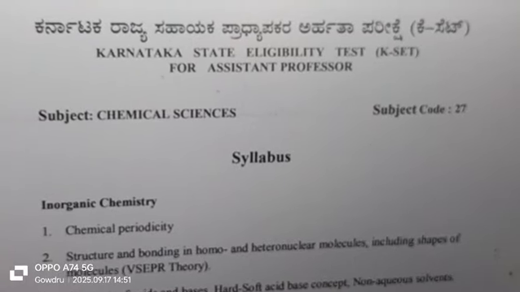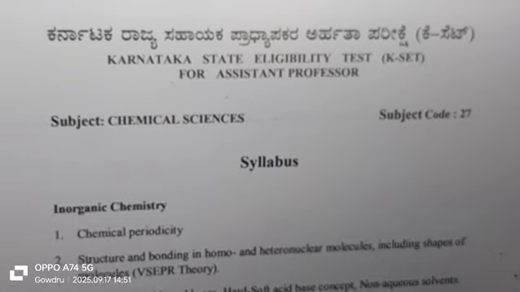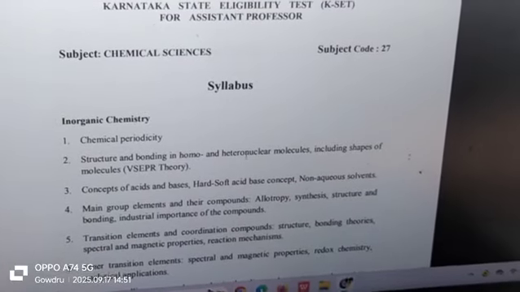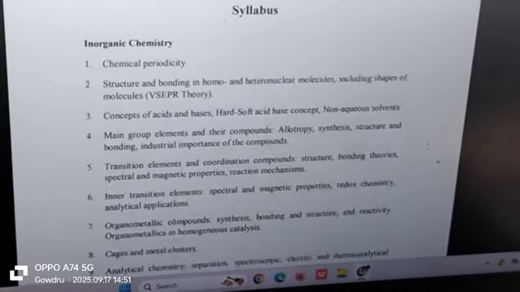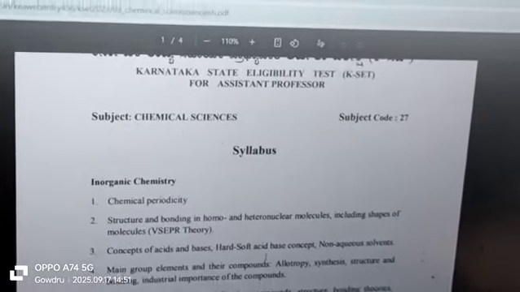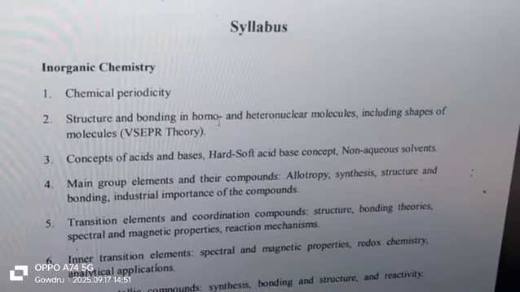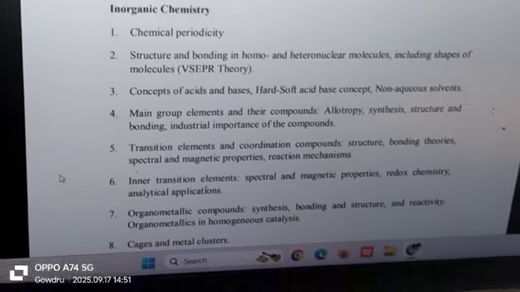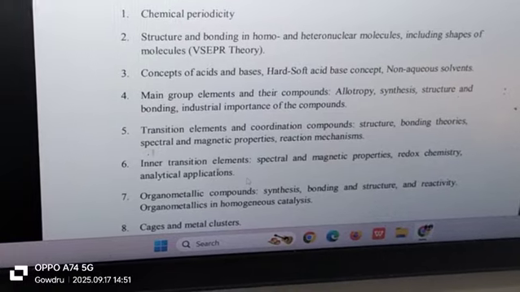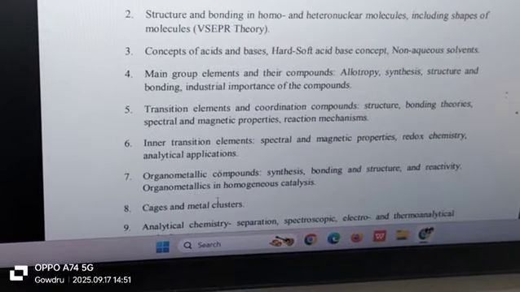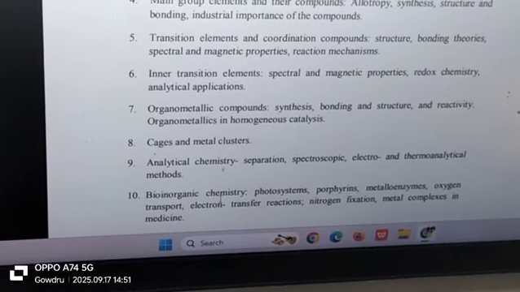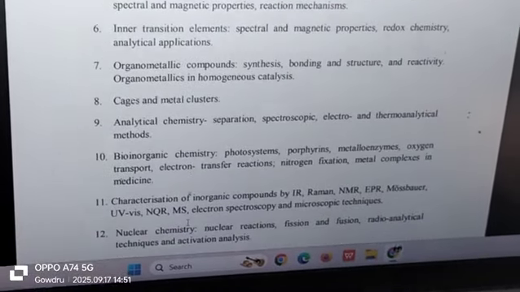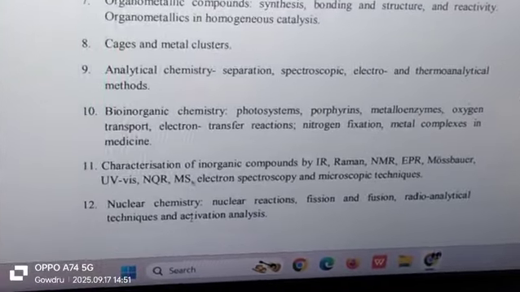I think you have already seen the syllabus. If you have not seen it, you can see it here. This syllabus consists of three branches, which you have already studied in your MSc also. Inorganic chemistry: chemical periodicity, structure and bonding in homo and heteronuclear molecules, concept of acids and bases, non-aqueous solvents, main group elements, transition elements, inner transition elements, organometallic compounds, cages and metal clusters, analytical chemistry, separation techniques, spectroscopic techniques, analytical methods, bioinorganic chemistry and inorganic spectroscopy, nuclear chemistry.